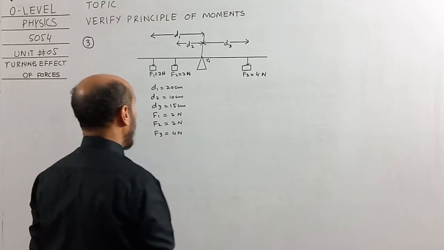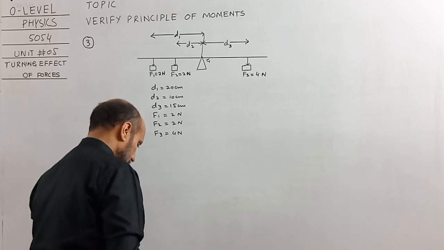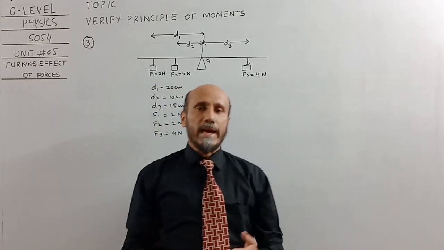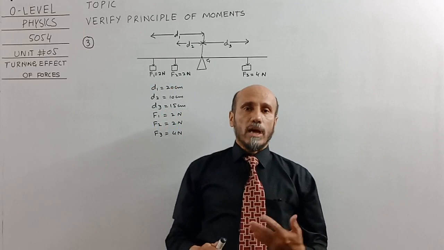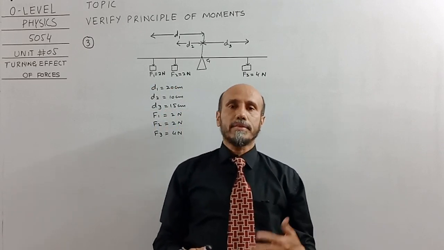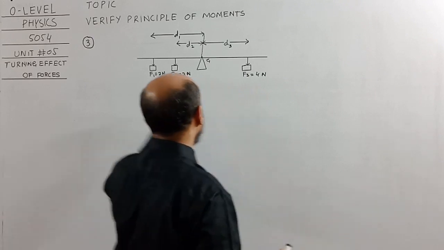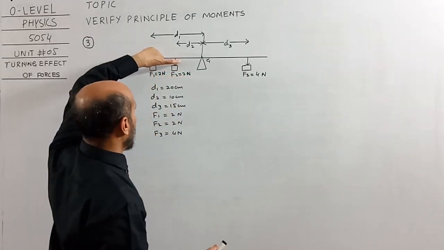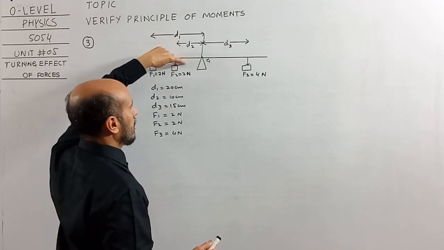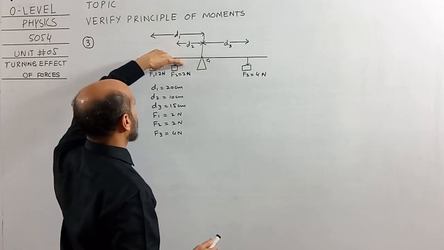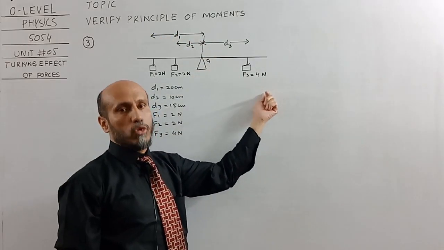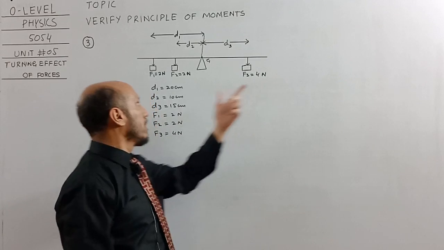Now here we will apply the principle of moment, in which the statement is: if a body is balanced, then the sum of clockwise moments is equal to the sum of anti-clockwise moments. The rule is that if two weights are on the left side, then we add up their moments, and their sum should be equal to the moment of the force on the other side.